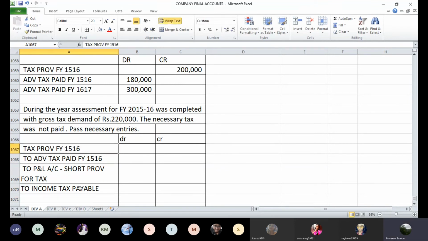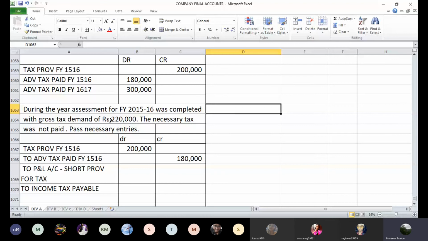Now see here, your tax provision is 2 lakhs. So we have to debit the full amount to tax provision. Advance tax is 1,80,000. Now we have to compare the numbers because there is a difference in this entry. So we have to sort out this difference and compare the numbers.